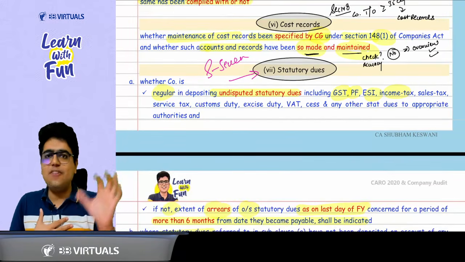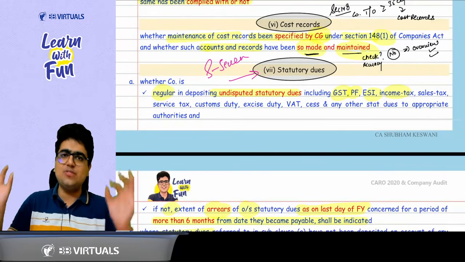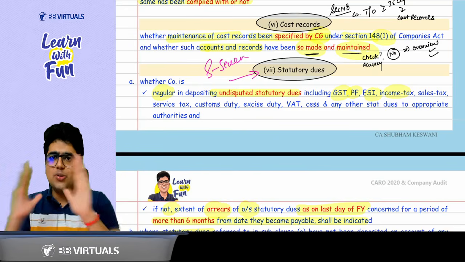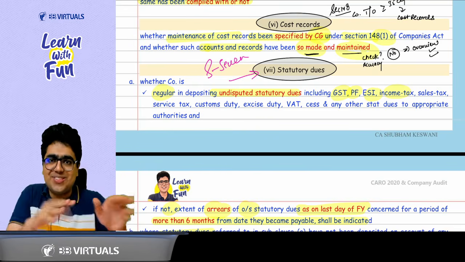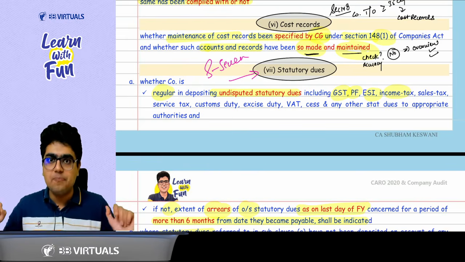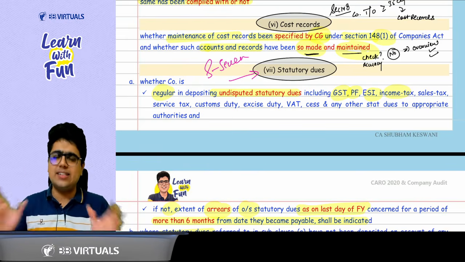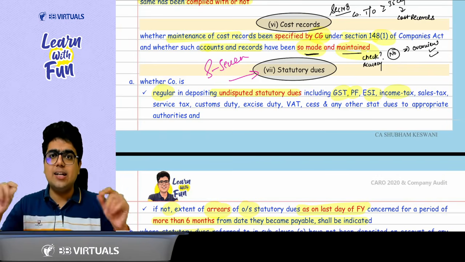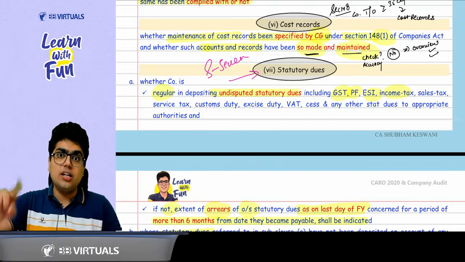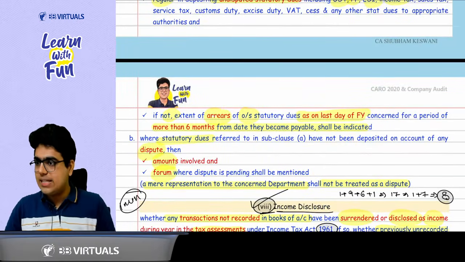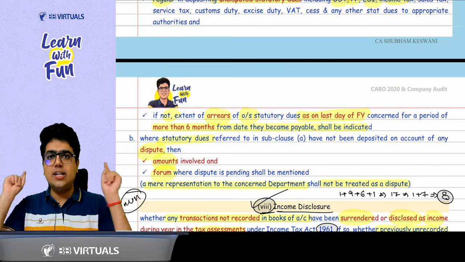Got it, sir. Sir, for 7? S for 7, S for statutory dues. Very easy. Two types of statutory dues: undisputed, disputed. What about the undisputed statutory dues? There is no dispute, so deposit them on time. That means whether it was TDS, income tax, GST, PF, ESI, etc. Whether the company is regular in depositing; if not, the amount which is overdue for more than 6 months as on the last day of the financial year is reported.